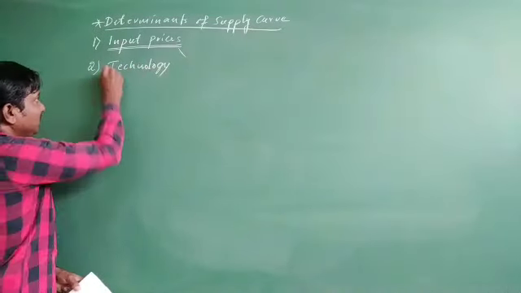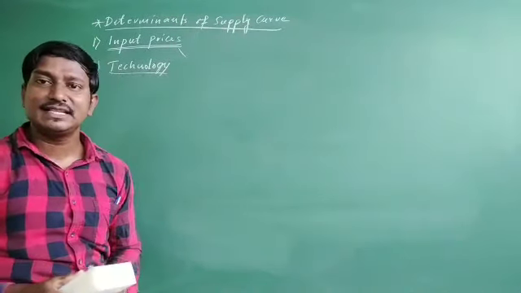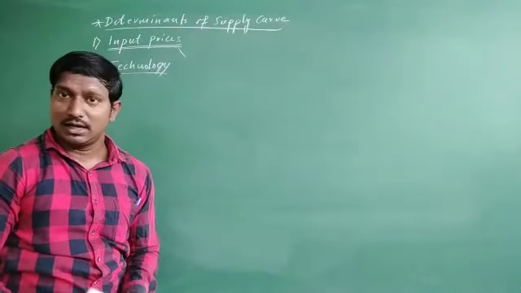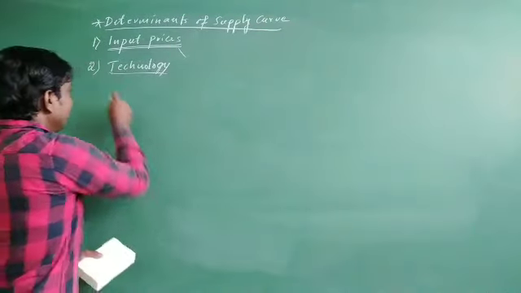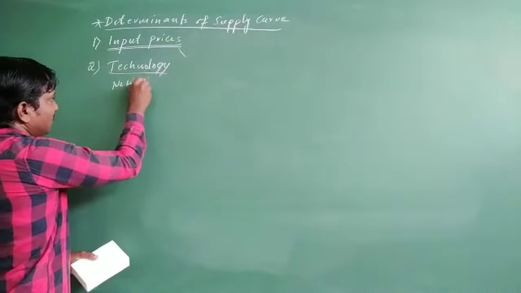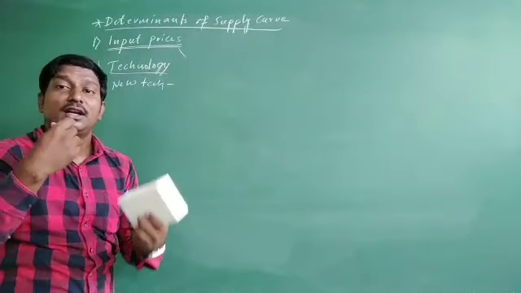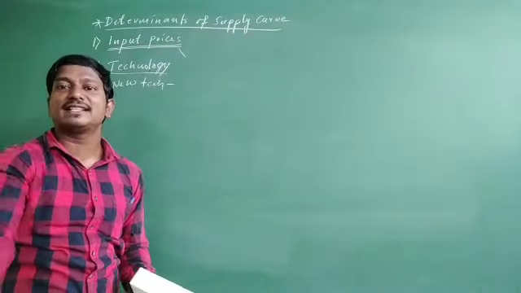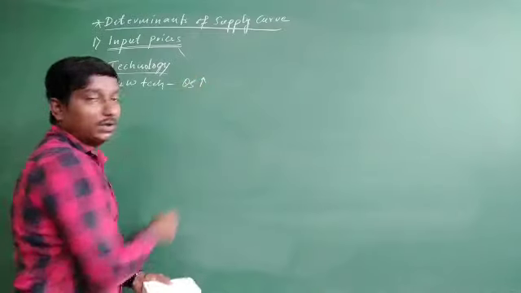So the second one is technology. What kind of technology is the seller following? Whether he is following old technology or updated, new, modern technology, that is to be considered. If they are following new technology, they can produce more, the cost is going to be reduced, and as they produce more, they can sell more. With new technology, quantity supply is going to increase.